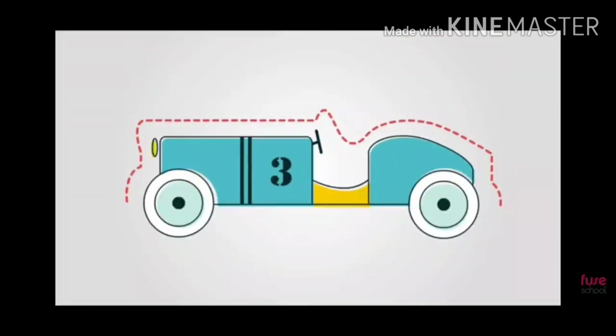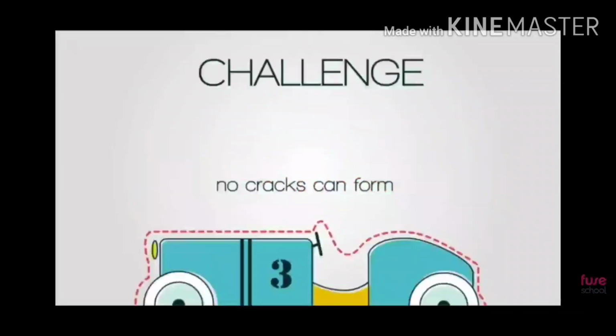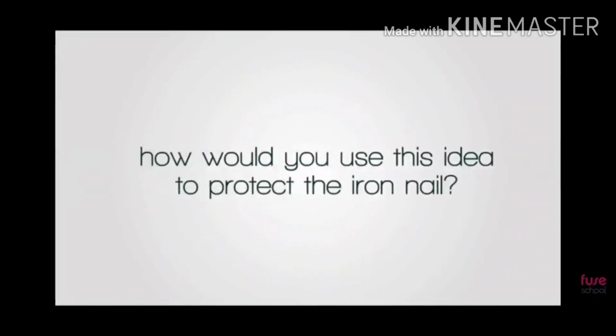Over the toy you can see it forms a layer of aluminium oxide, and thereafter it does not react with anything else. That is why a protective layer is formed, and that is why it is saved from being corroded. So in case of the iron nail, how will you do this?